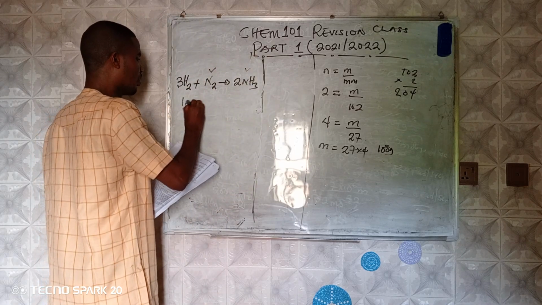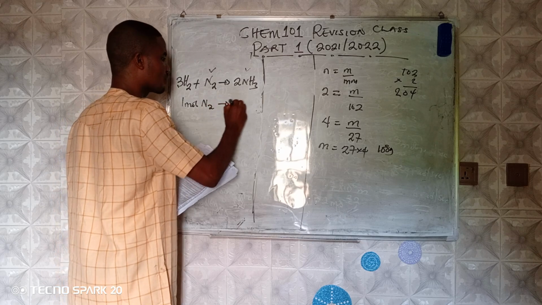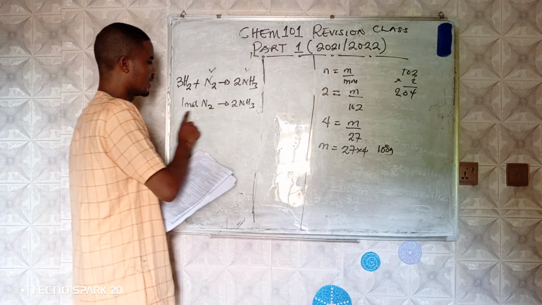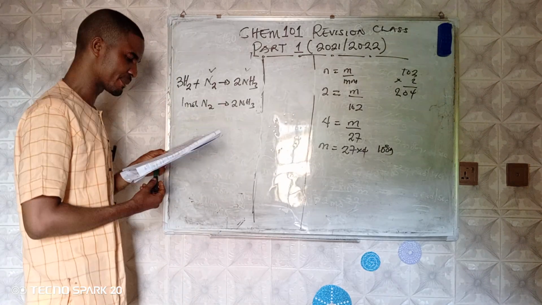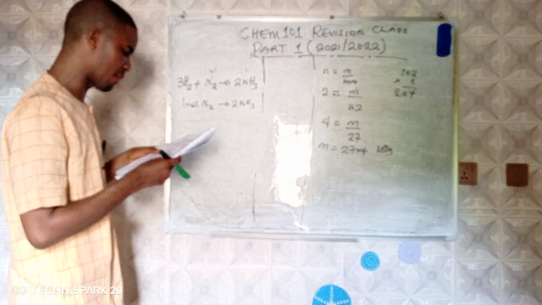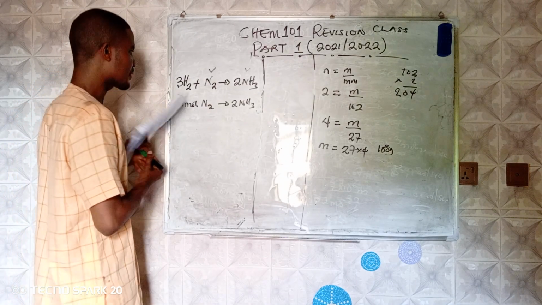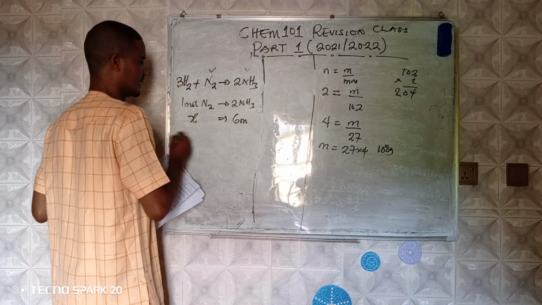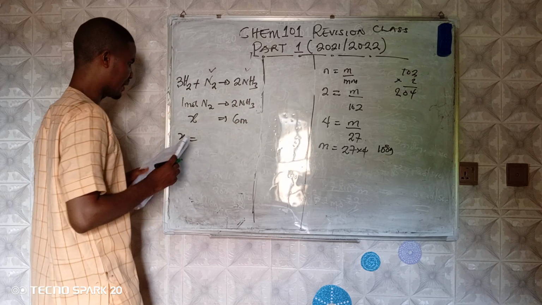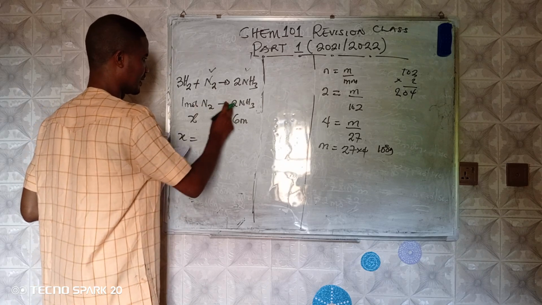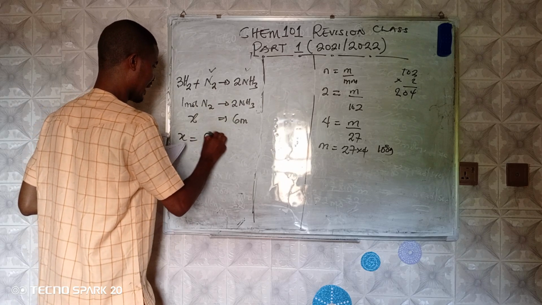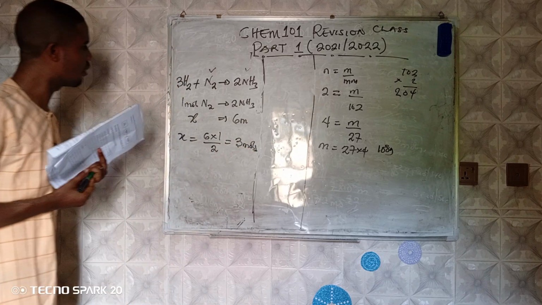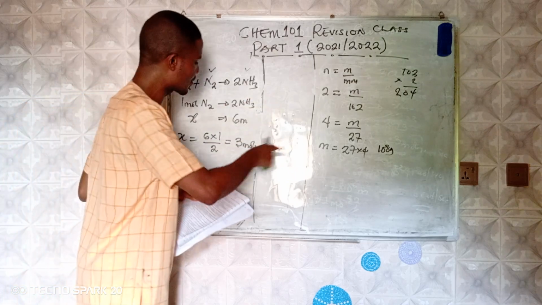If you watch, 1 mole of N2 gave 2 moles of ammonia. Then 6 moles of ammonia now. How many moles of this will give 6 moles of ammonia? We're going to cross multiply. We have our X equals 6 times 1 over 2, which will give us 3 moles. So it will take 3 moles of nitrogen to produce 6 moles of ammonia.